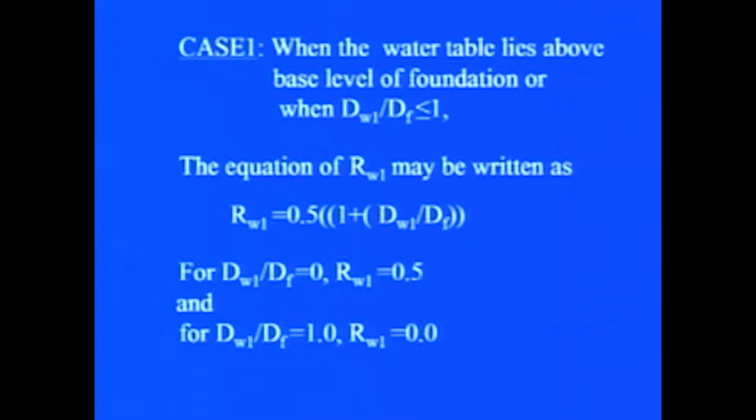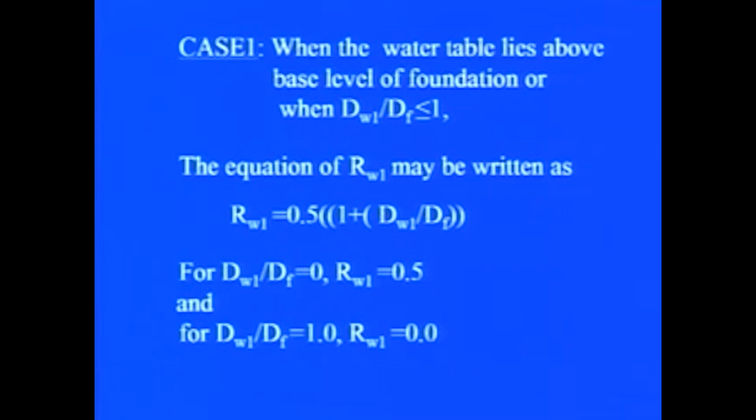Now in case 1, when the water table lies above the base level of the foundation, or when the depth of the water table divided by the depth of the foundation is less than or equal to 1, the equation for Rw1 may be written as Rw1 equal to 0.5 (1 plus dw1 upon Df).